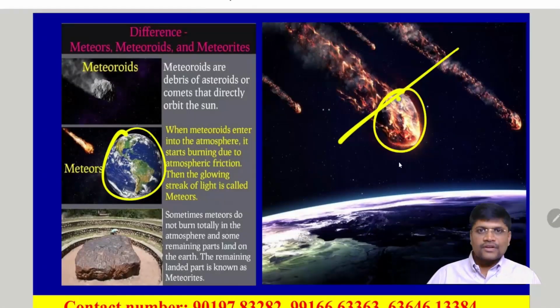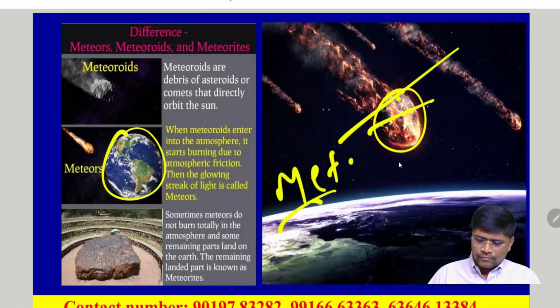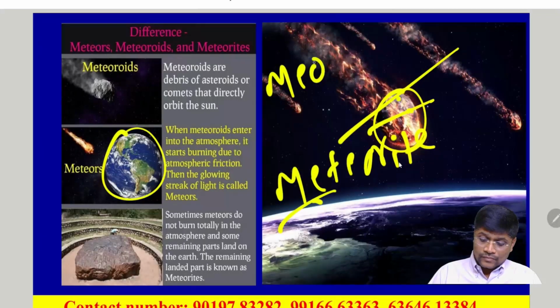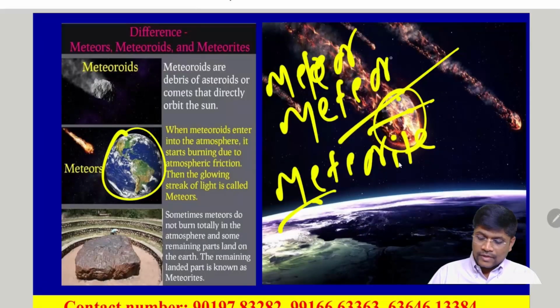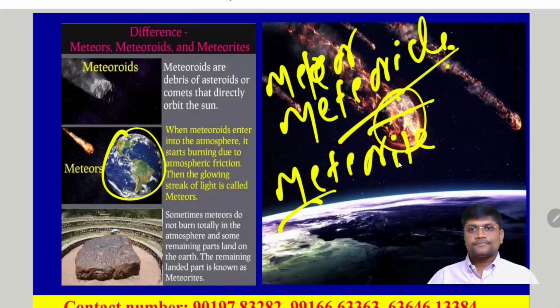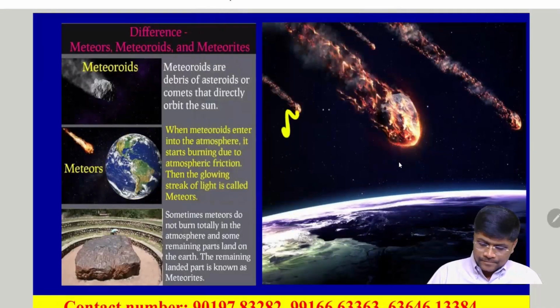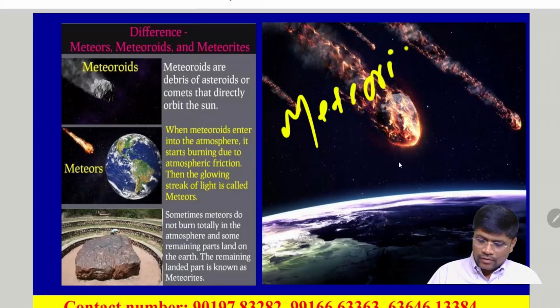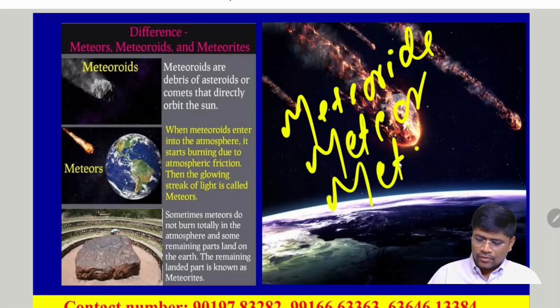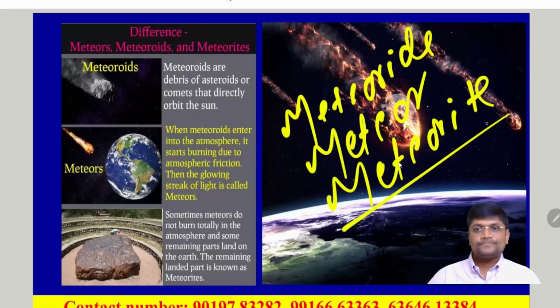So if the size is very large, its remnant may fall on the Earth's surface. That we call a meteorite. So it is three words: meteoroid, meteor, and meteorite. These are the three words.